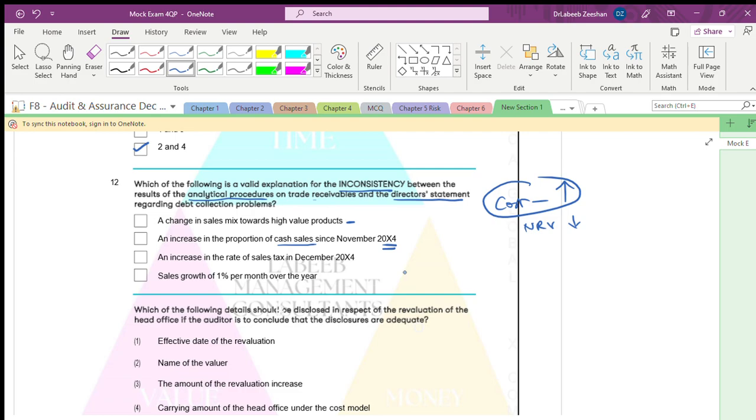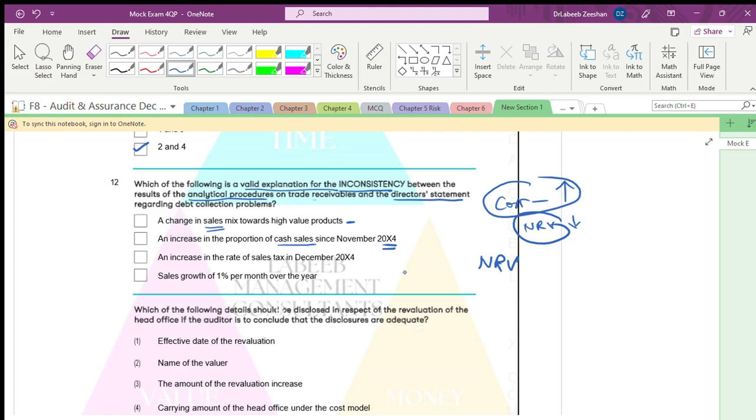Is that a valid explanation of the inconsistency? A change in sales mix, sales combination, towards the high value products. Fine. We are not talking about that. We are talking about the NRV.